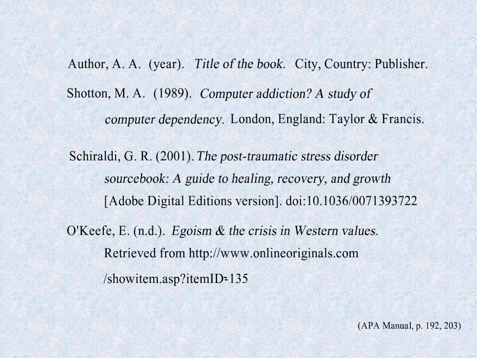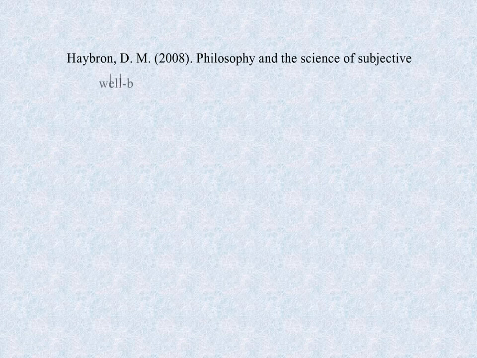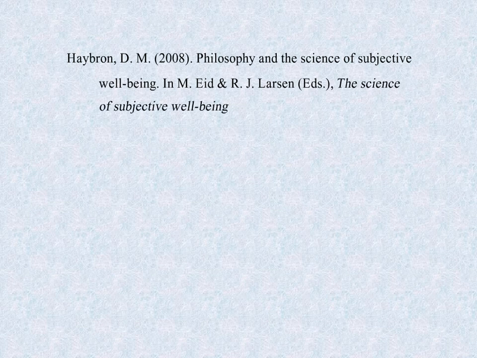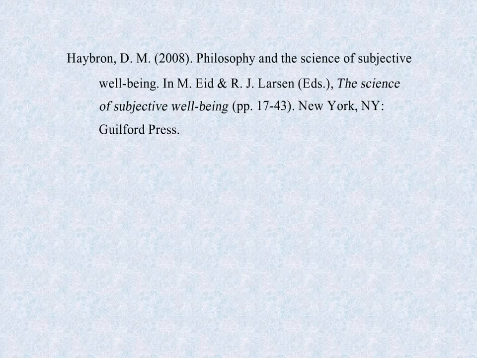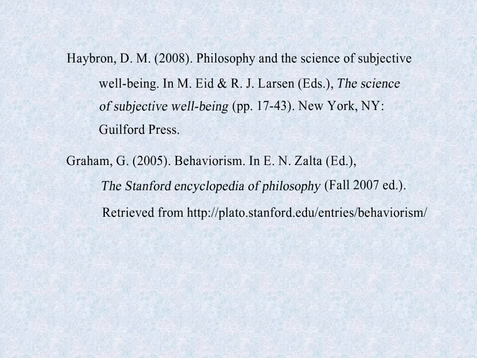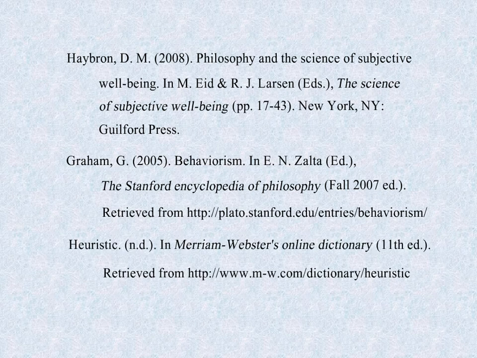To reference one chapter of a book, include the author of the chapter, the date, the chapter title, the names of the editors of the book, the title of the book, the page numbers of the chapter, and the location and name of the publisher. An entry in an online reference book is similar. For a source with no named author or date, move the title to the author position and type ND for no date in parentheses. Note that the word "in" precedes the editors and the title of these works, since the reference is for only a portion of the work.